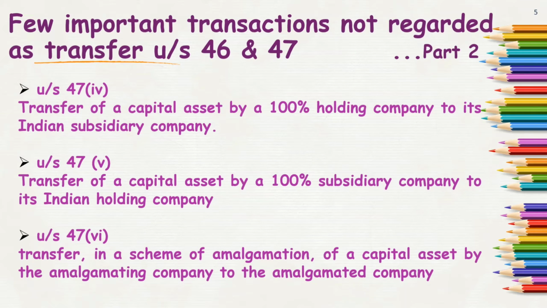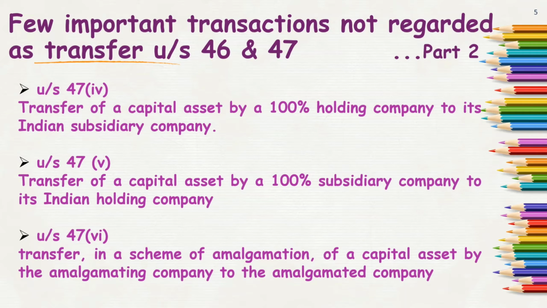Then when there is a transfer in a scheme of amalgamation, of a capital asset by an amalgamating company to an amalgamated company, amalgamating means the old company and amalgamated means the new company. So when old companies are transferring such assets to the new company. That is, initially there were two companies, A Limited and B Limited.